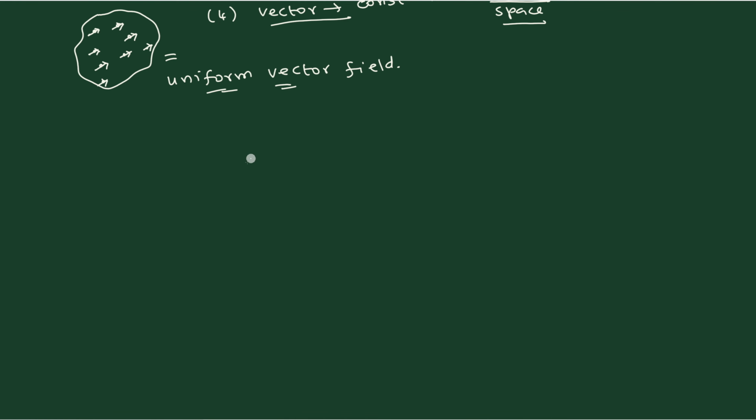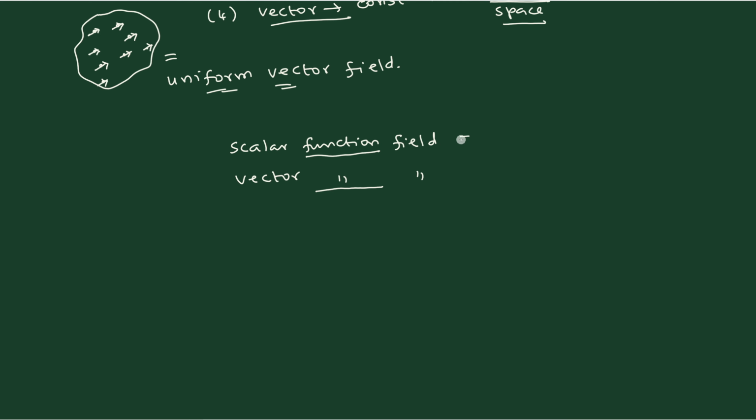Now once this is clear, the next one comes to functions. We say that this is known as a scalar function field. And similarly, you can have a vector function field. What is the difference between the previous one and the present one? In the previous one, everything was constant, nothing would change. Therefore, they are known as uniform field or constant field. This time what happens is function. The word function indicates that it is variable. So that is the difference.